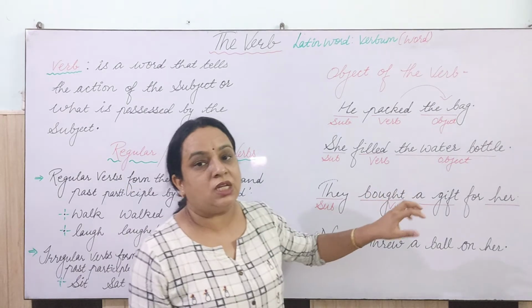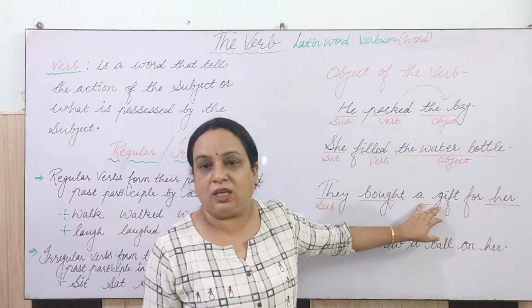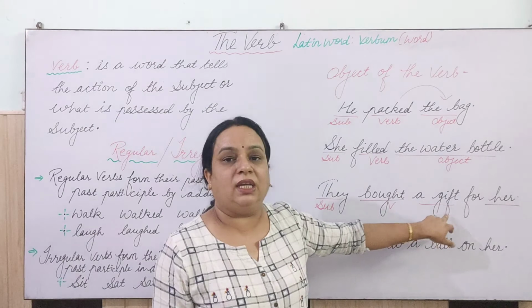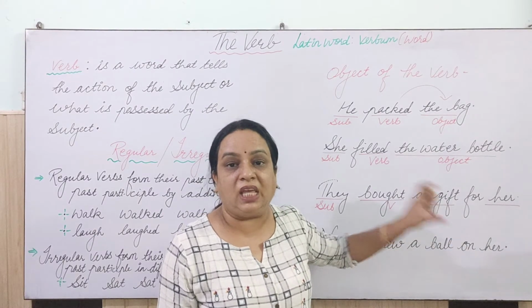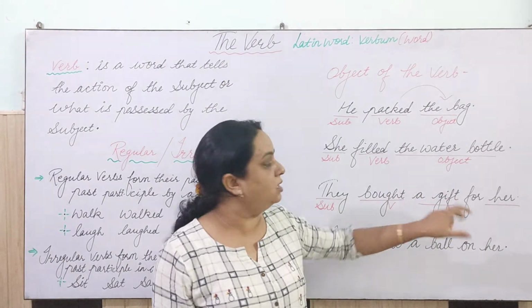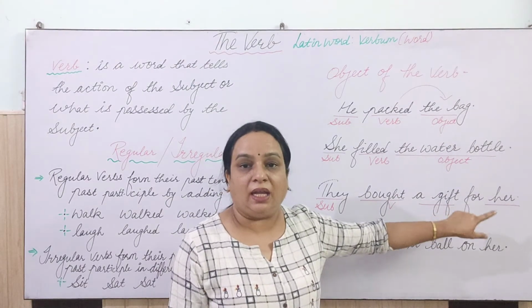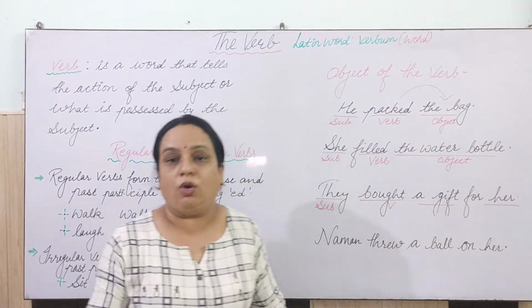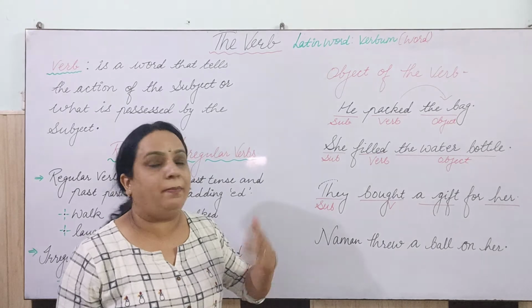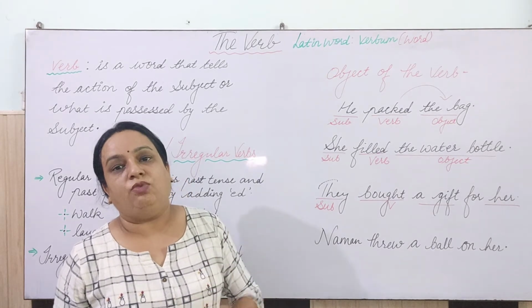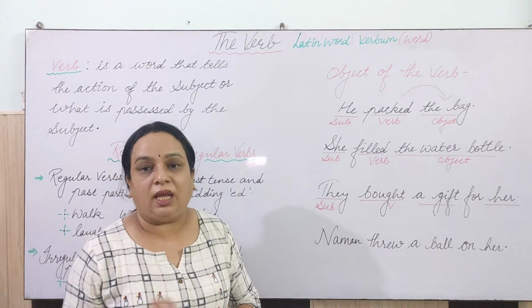So the object he is receiving, what is that? That is the gift, right? So that will work as the direct object here. The thing works as the direct object, and the receiver who is getting it, or you may say the person in the sentence, works as the indirect object.